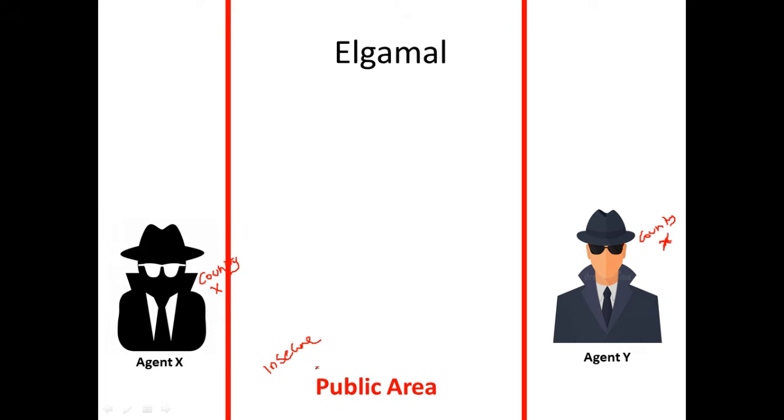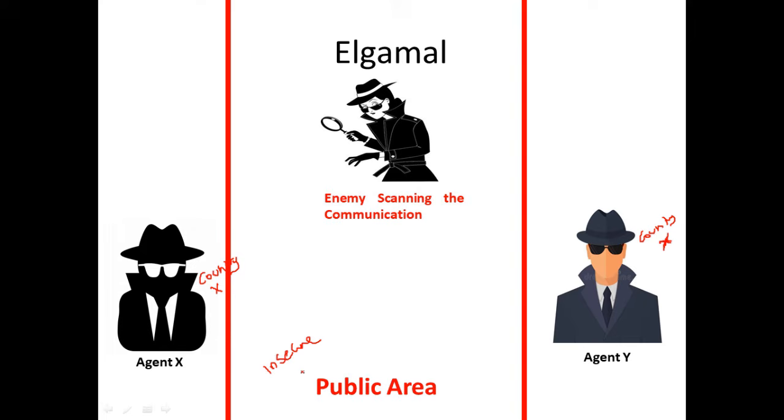What is an insecure communication channel? Wherein others can be listening or scanning for the communication that is happening. So let's say that this person, who is the enemy of these two agents, is from country Y. These spies are hiding in country Y and want to sniff out or get some information.